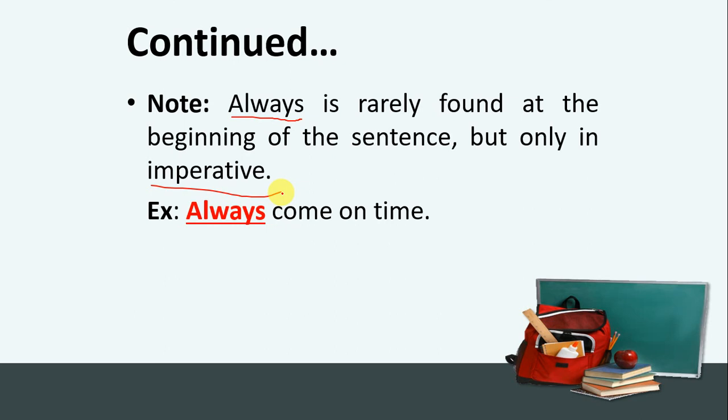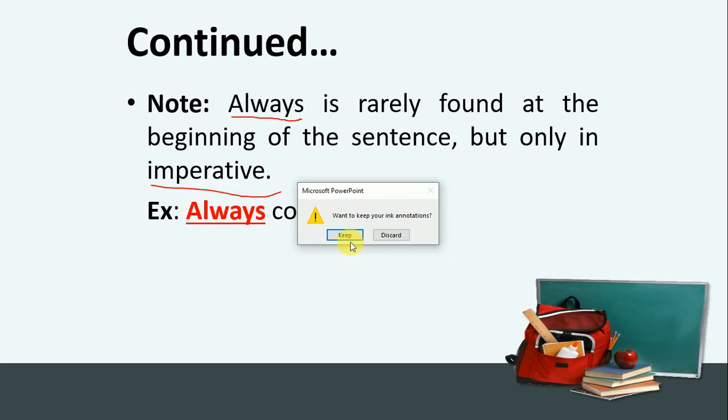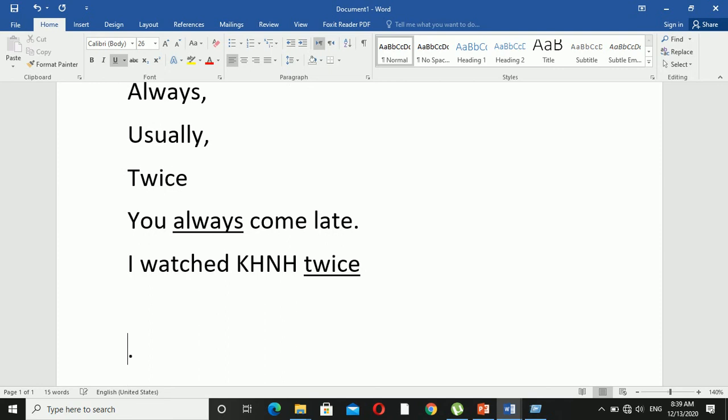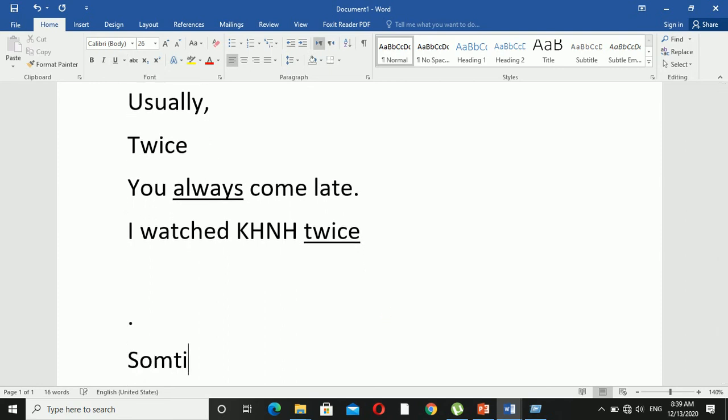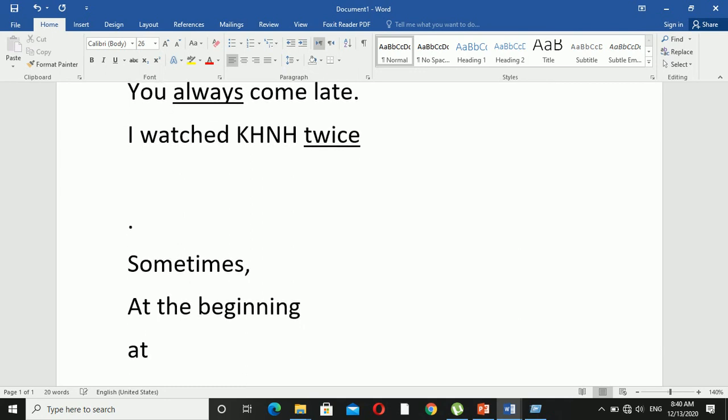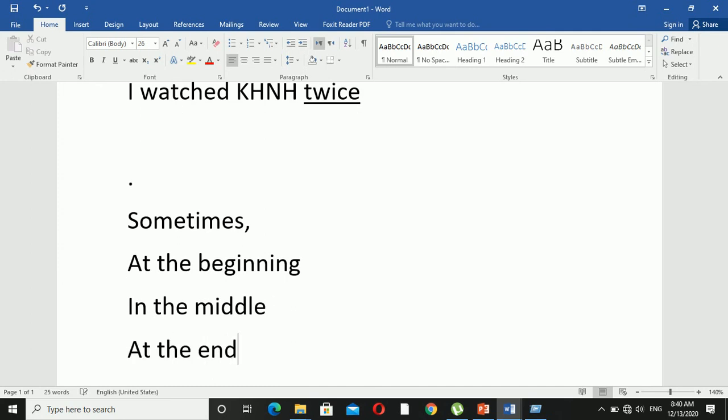It is used at the beginning. Only sometimes has different positions. It can be used at the beginning and it can be used at the end. Let's give examples of the word sometimes. It has three positions. It can be used at the beginning, in the middle, and at the end. Now let's make examples.